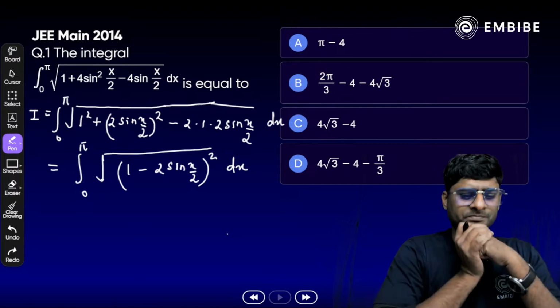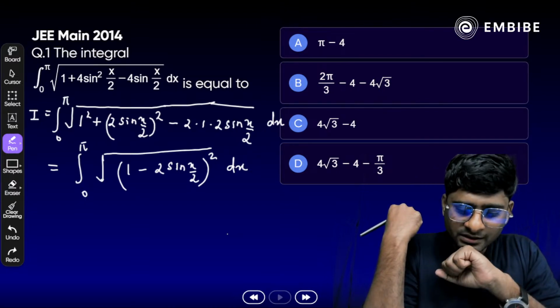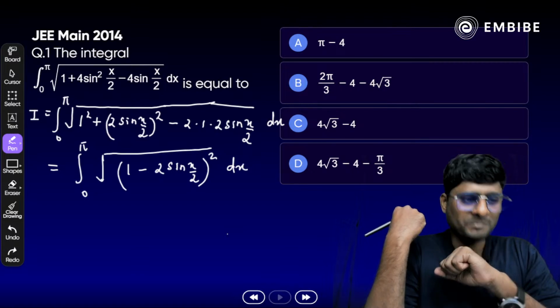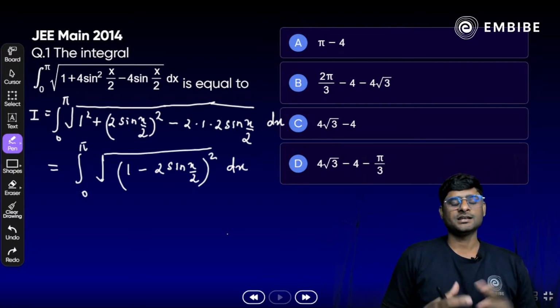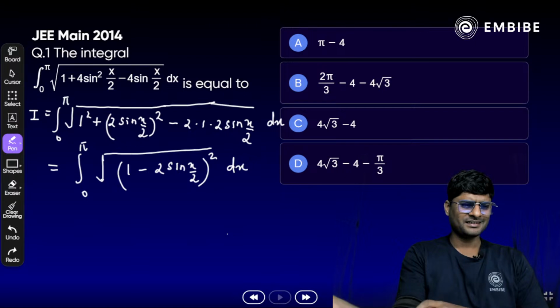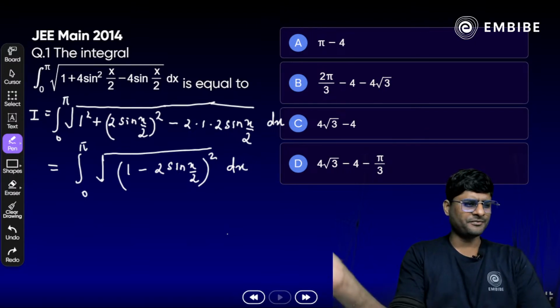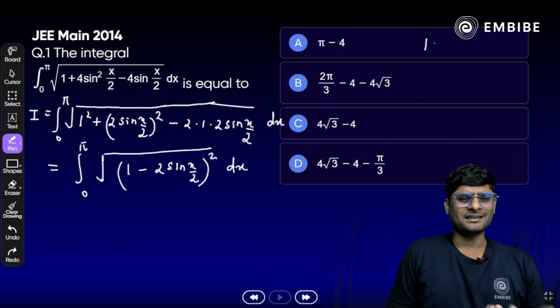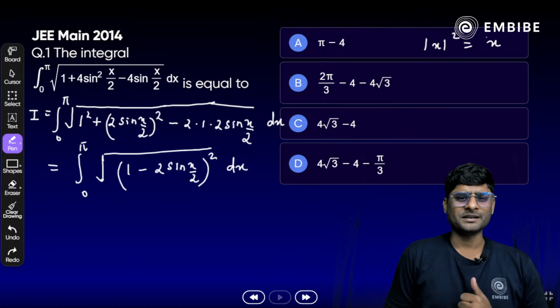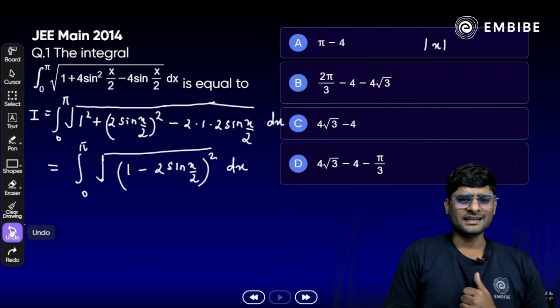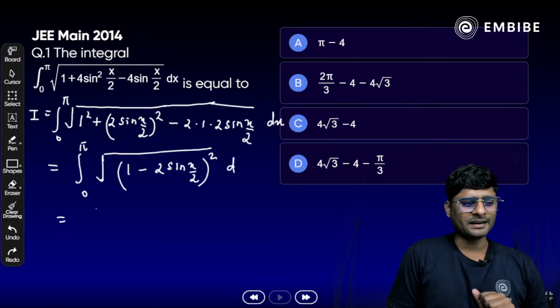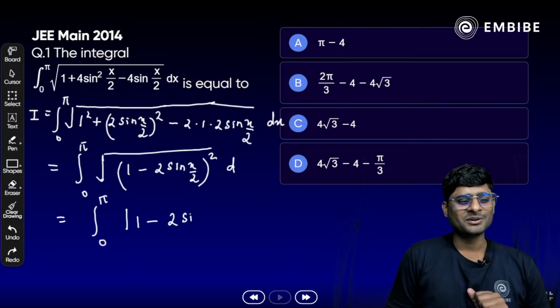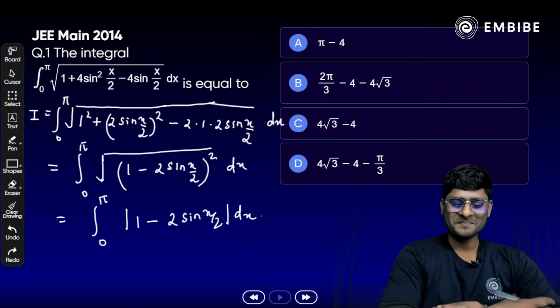Now what will be the next step? Here you can make a mistake. Any idea? What will be the next? Square root and square will cancel out. Is that possible? Is it true every time? We know that if we have mod x, once we square it, we can write it as simply mod x. So once we open it, it will be something like integral from 0 to pi of mod of 1 minus 2 sin x by 2 dx, correct?